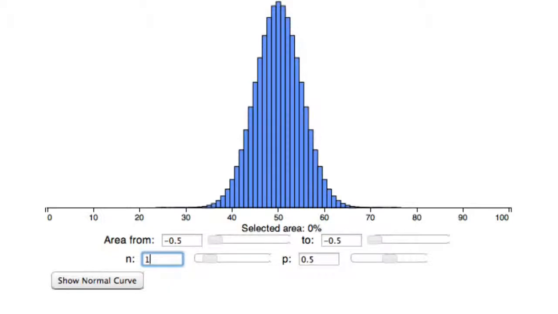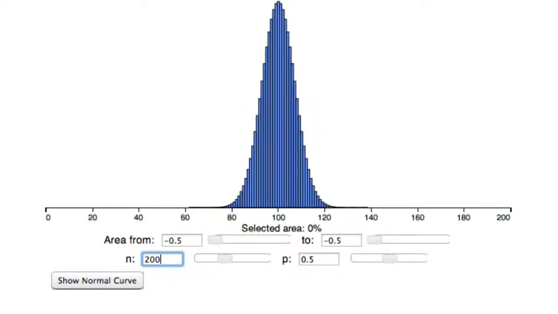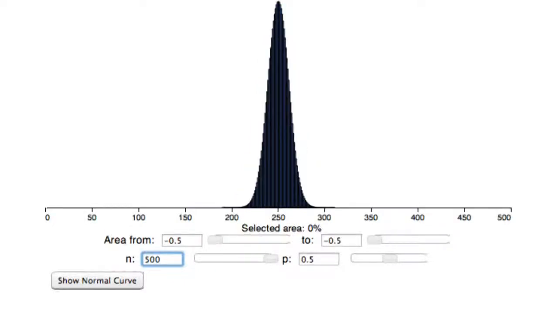How far can I go? 200 tosses, and I think I can go to 500 tosses. That's about as big as it'll let me get. Yep. And you can see that spike. As you can imagine, if you increase the number of tosses still beyond 500, that spike will get taller and skinnier. And that is a visual description of what the law of averages is doing. The probabilities are bunching themselves around 50%.